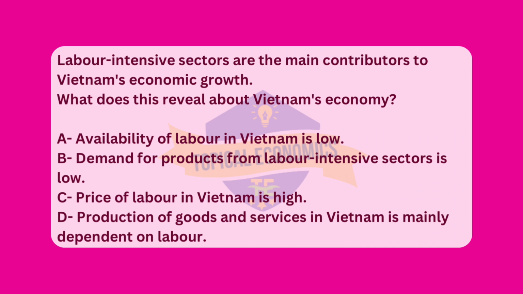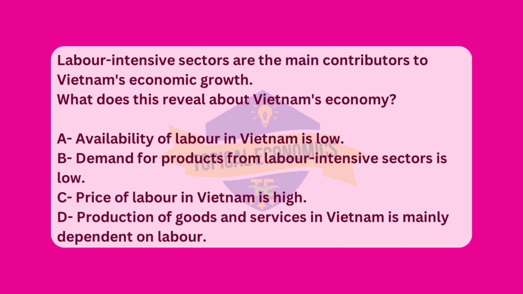The correct answer for this question is option D. Production of goods and services in Vietnam is mainly dependent on labor. When labor-intensive sectors are the main contributors to a country's economic growth, it means that the production of goods and services in the country is heavily reliant on human labor rather than on capital, technology, or machinery. In such economies, sectors like agriculture, textiles, manufacturing, and some service industries tend to employ large numbers of workers to drive economic output. Therefore, Vietnam's economy depends on the availability and use of human labor in these sectors for its growth.